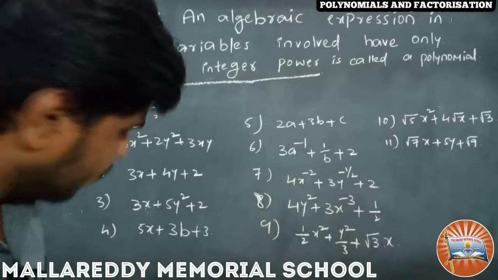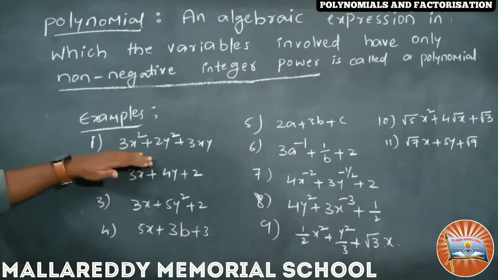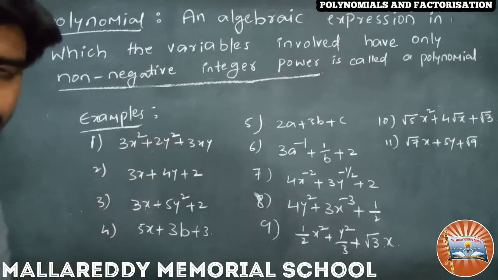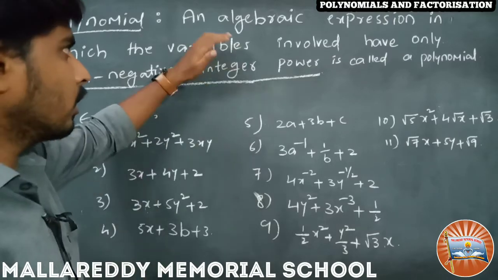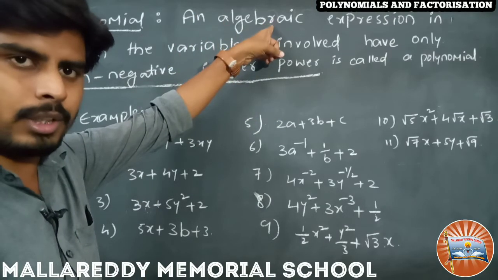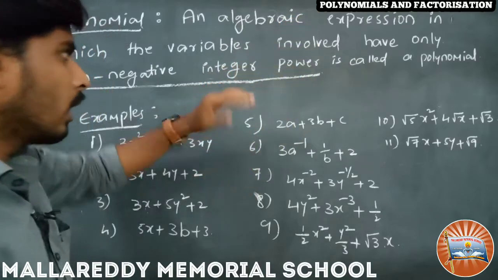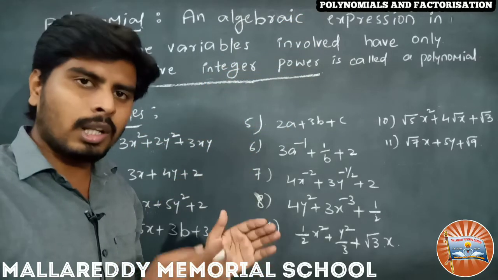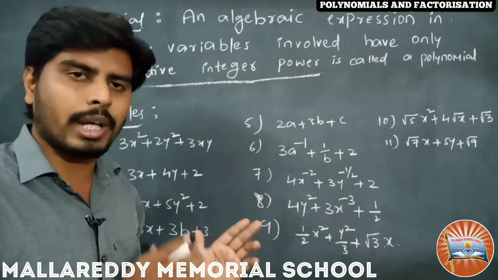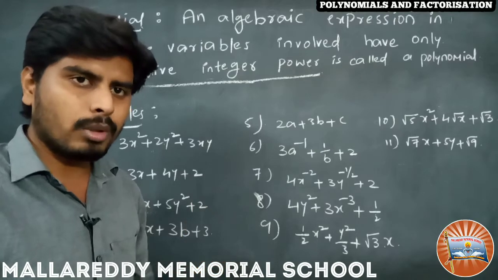Look at the first example, 3x square plus 2y square plus 3xy. What is our definition? They must be algebraic expression. It means the polynomial must be an algebraic expression, and all the involved variables must have positive power.